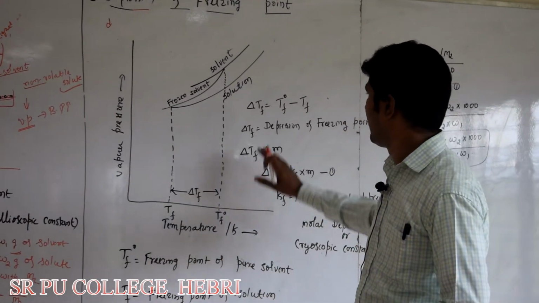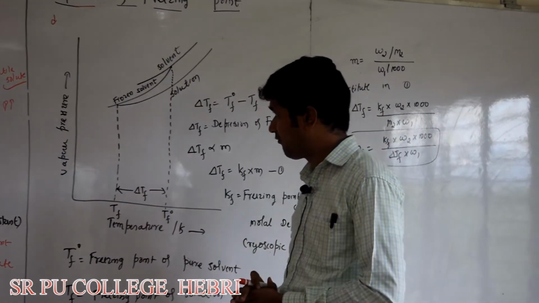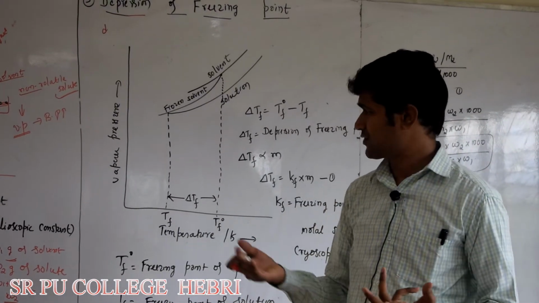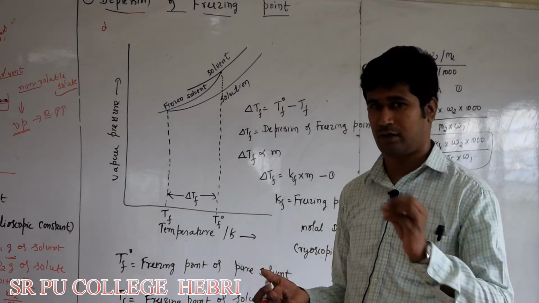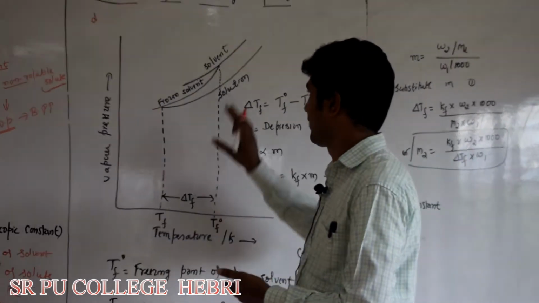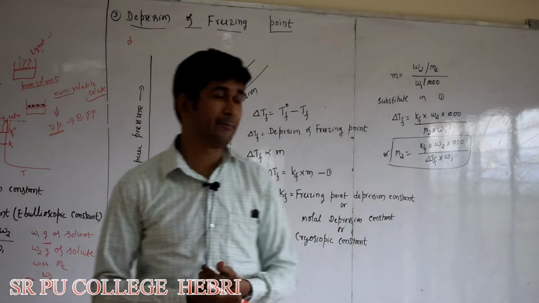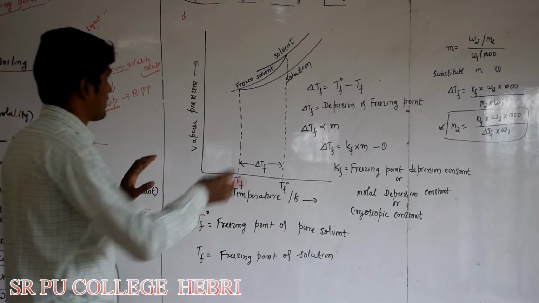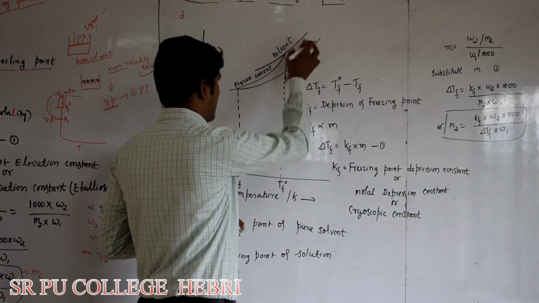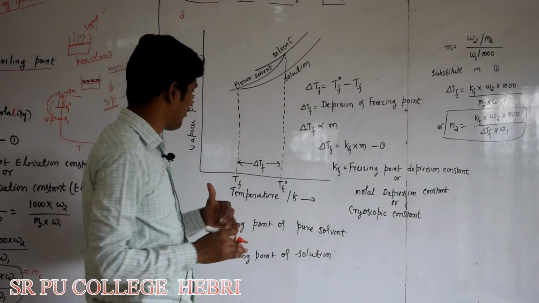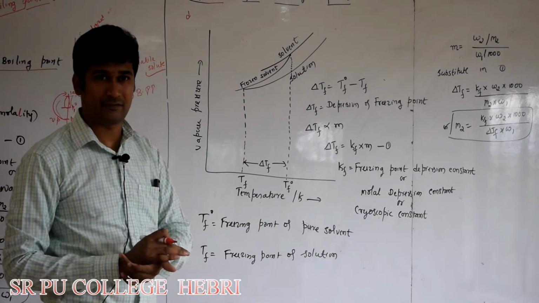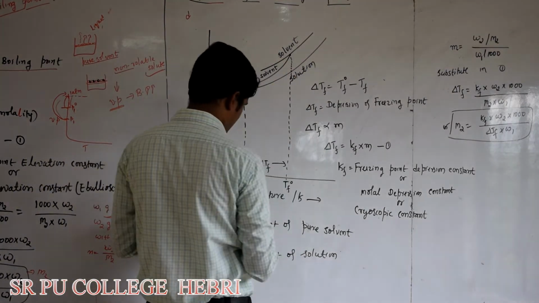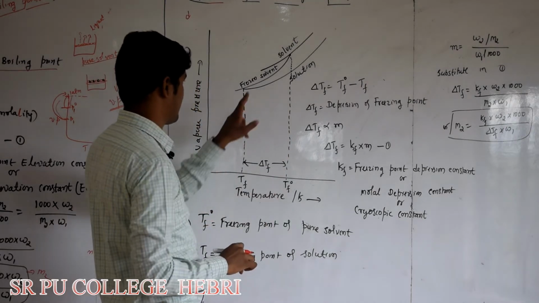Here I have plotted a graph of vapor pressure versus temperature for our solvent and solution. Here also you take any solvent, water or anything, no problem. See here carefully. First we have to plot a graph of vapor pressure versus temperature of a solvent. What happens as temperature increases?